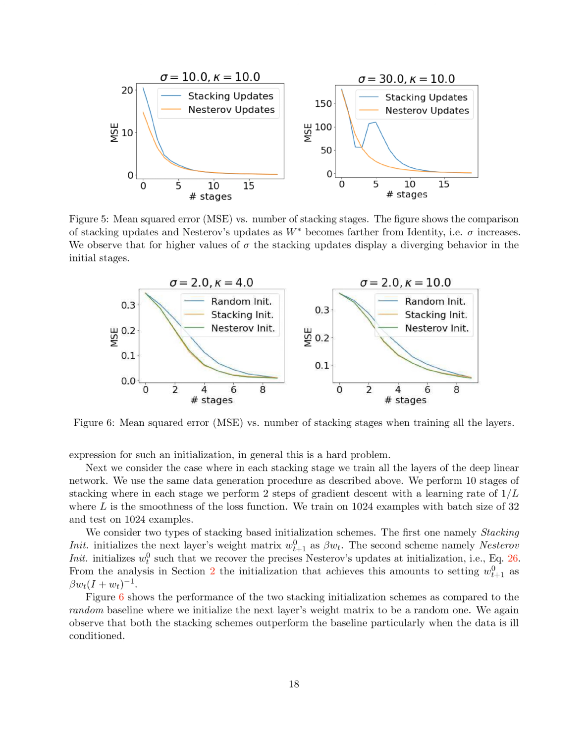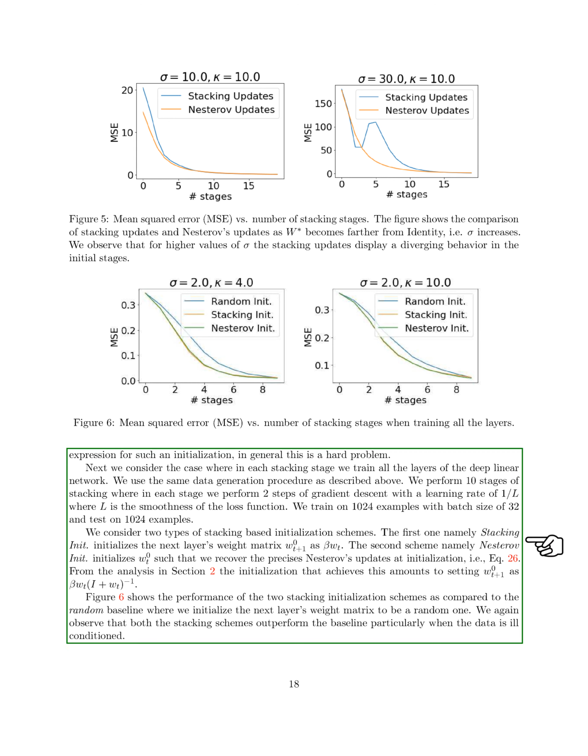Section Summary. In this section, we empirically validate our theoretical results by conducting experiments on synthetic data using deep linear networks and squared losses. We consider the condition number of the expected loss, explore stacking updates and Nesterov's updates for squared loss cases, and compare their performance with vanilla gradient descent. The experiments show that for ill-conditioned data, stacking updates converge faster than gradient descent, and the behavior of stacking updates closely mirrors that of exact Nesterov's updates, suggesting potential improvements in initialization strategies for stacking stages.